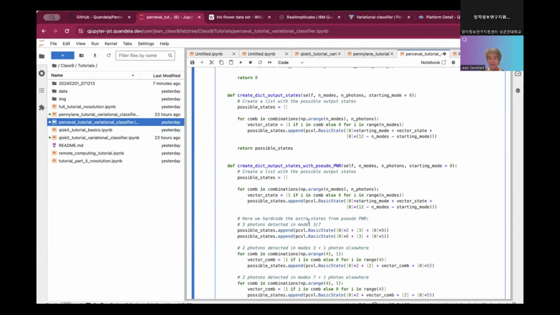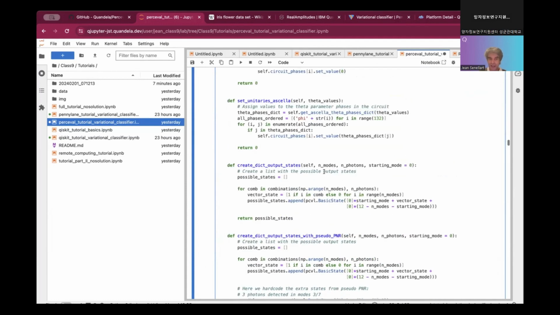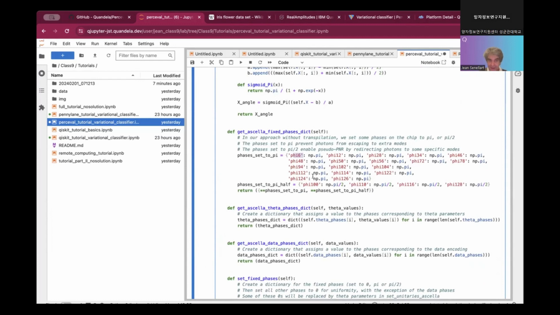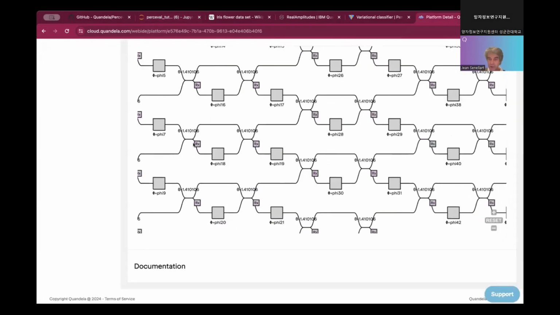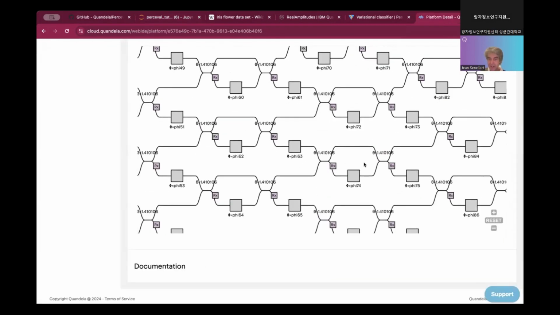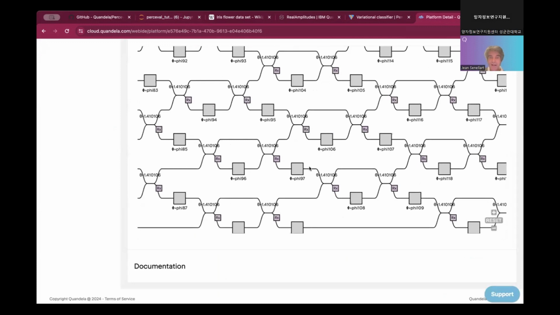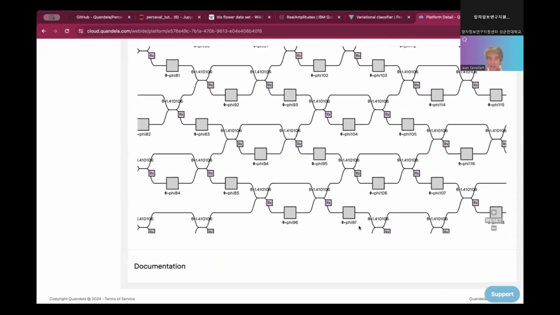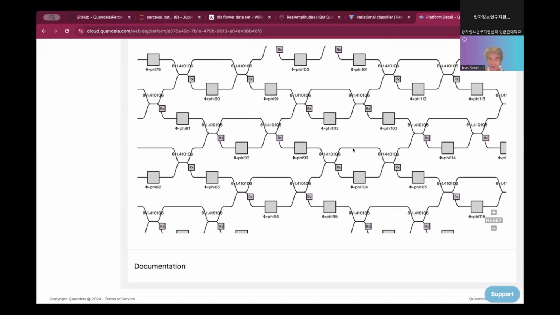So here they have implemented the pseudo-planar layers. For that they are using this phase. There are 4 Bilfilters that are put to pi/2. So let's look where the phase 100 is. Phase 100 will be very far here, and it will be this one.